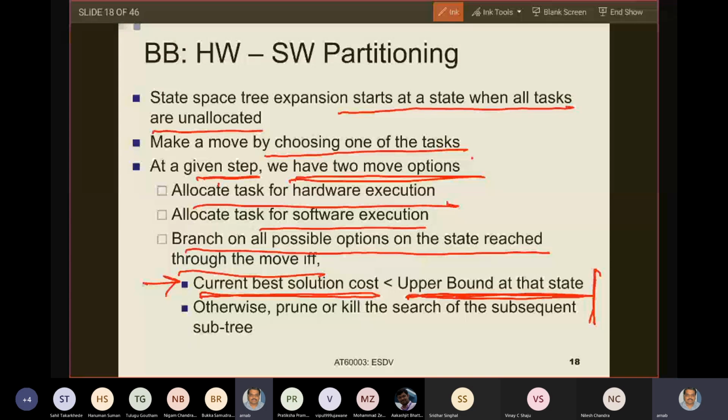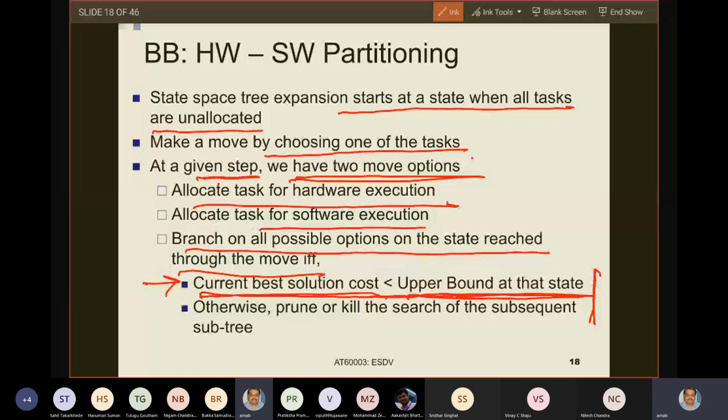But you try to understand this part, this less-than part in between. Try to understand it right now. So I have a current best solution, and I'm saying that I will only go and explore the subtree from the current state if my current best cost is less than the upper bound.